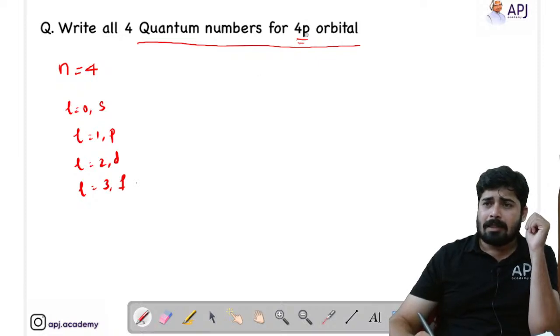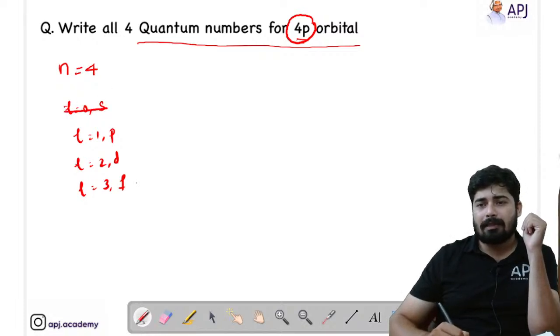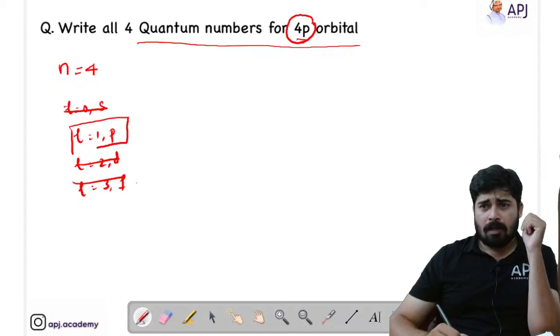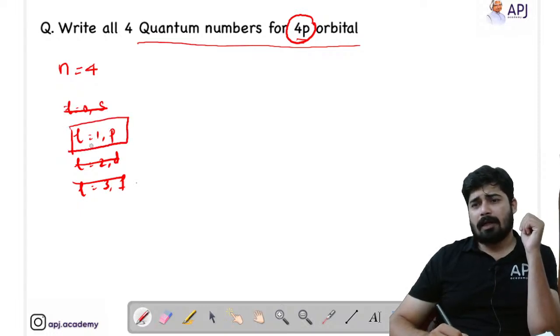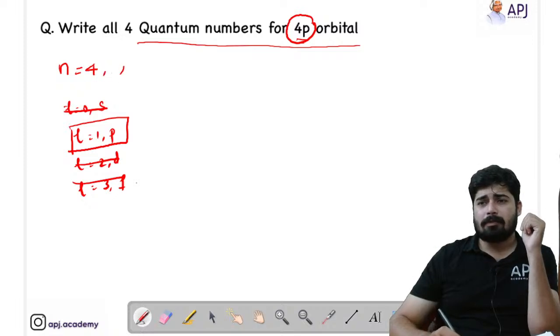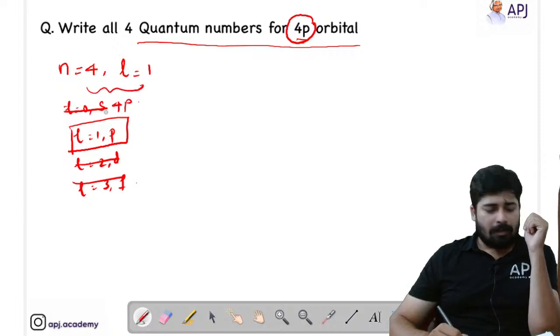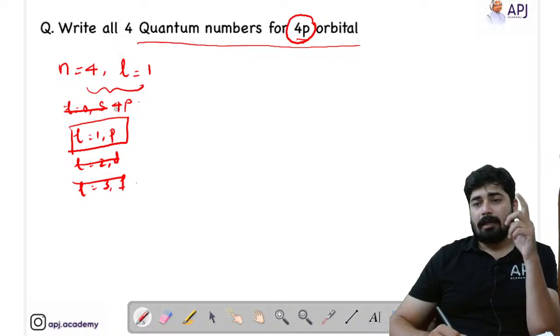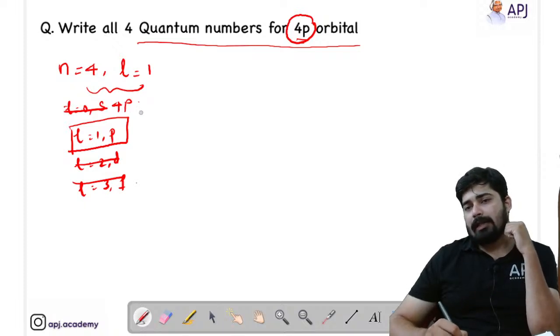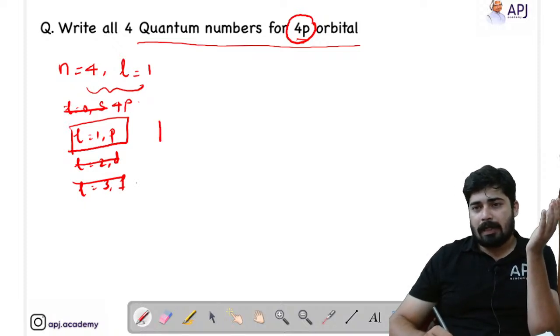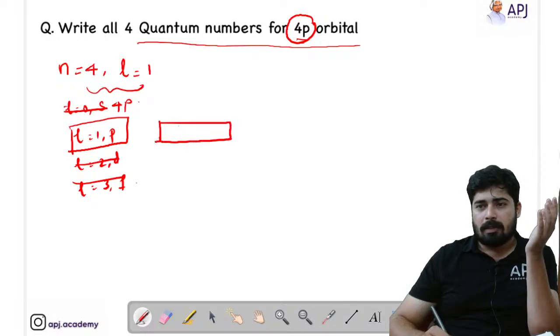Here they have specifically asked about the p subshell, so I need not use these other 3 subshells. I only have to write the azimuthal quantum number as l equal to 1. So our azimuthal quantum number is l equal to 1. In total we call it 4p. But the picture never ends there. In l equal to 1, that is in the p subshell, we know that there are 3 orbitals.